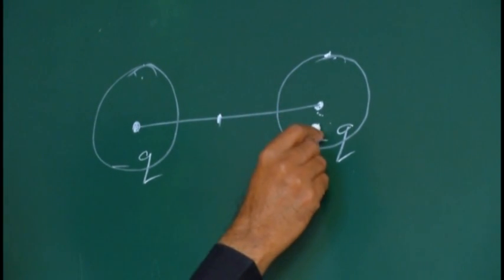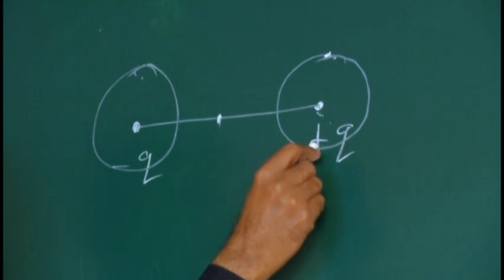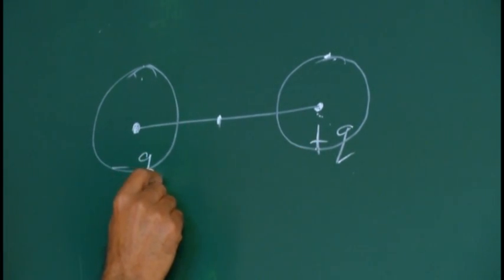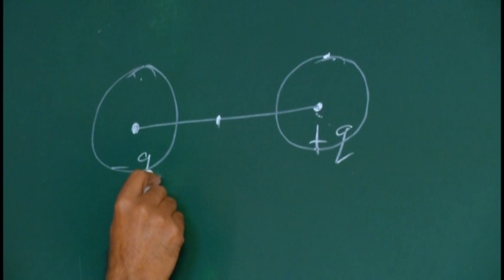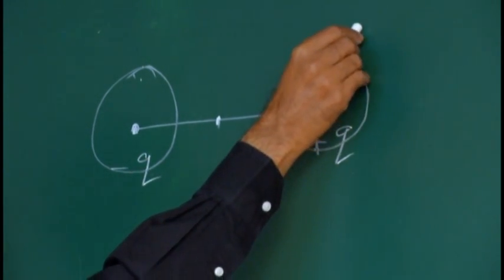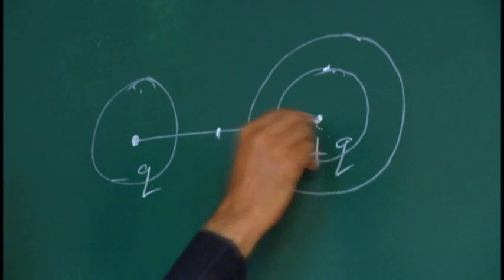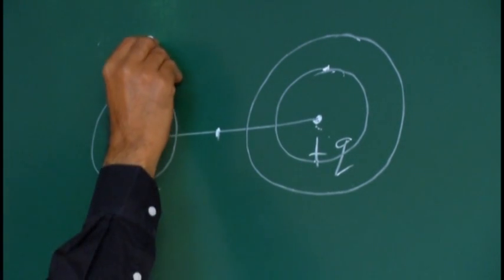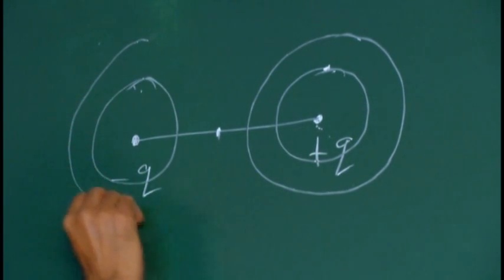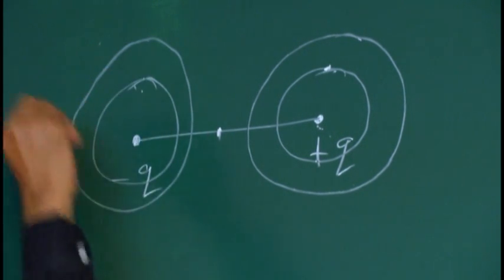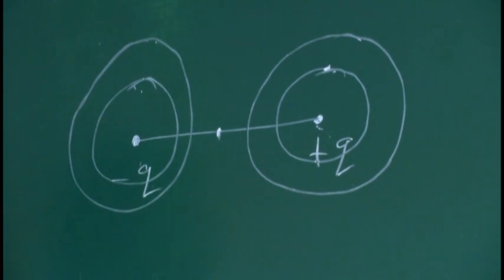This is one equipotential surface due to the positive charge of the dipole, and this is the equipotential surface due to the negative charge of the dipole. If you draw another equipotential surface with radius r1 due to this positive charge, similarly you can draw another equipotential surface due to this negative charge with radius r1.